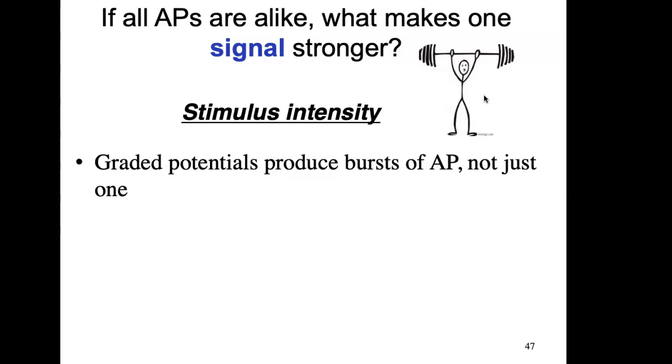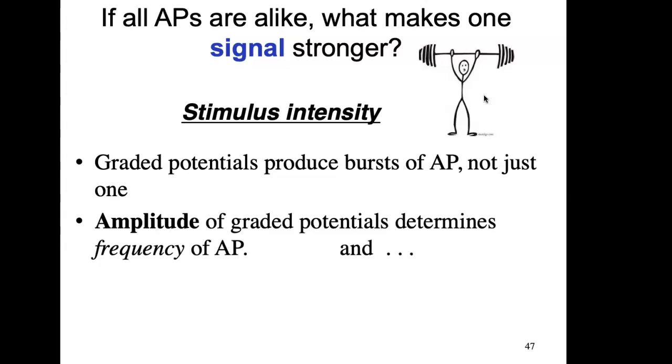It turns out that graded potentials produce not just one firing, but many. They produce bursts of action potential. So you'll have these different bursts of these action potentials. And the amplitude of that graded potential, in other words, how strong you want that response to be, is going to be determined by the frequency of the action potential. So a slow burst is going to be different from a fast burst, correct? So it's the frequency.